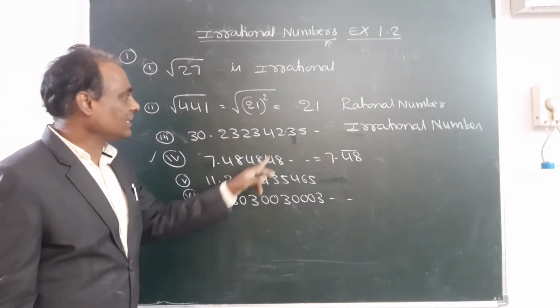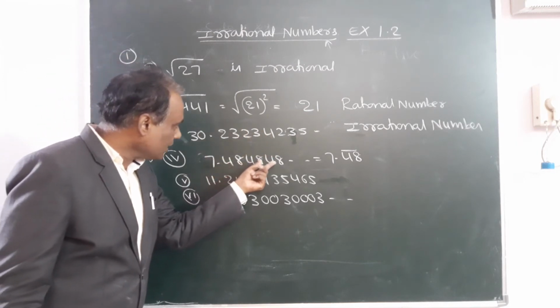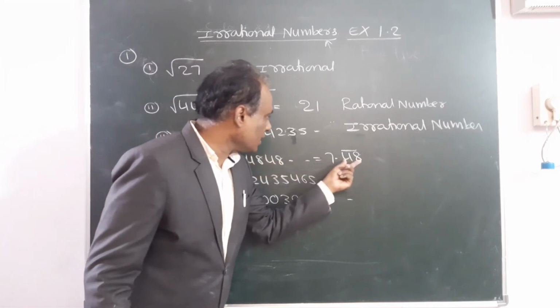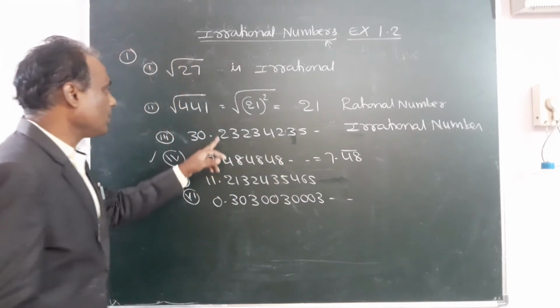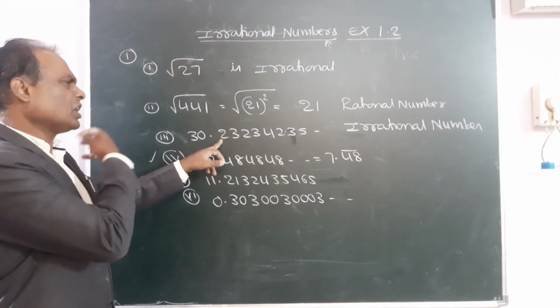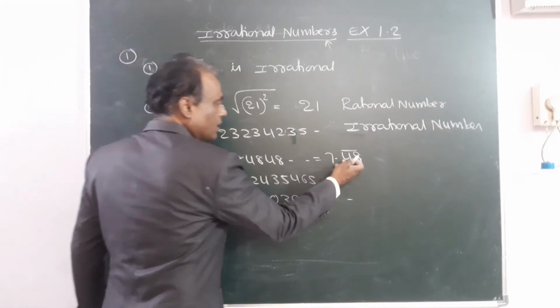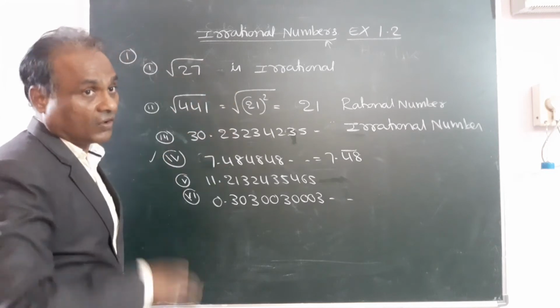It is not irrational. The difference is, if the same number is repeated, which can be written as a bar, it is a rational number. But if it is non-repeating, with irregular numbers, it is an irrational number. So here 7.48 bar can be written as p by q, that we already solved yesterday.